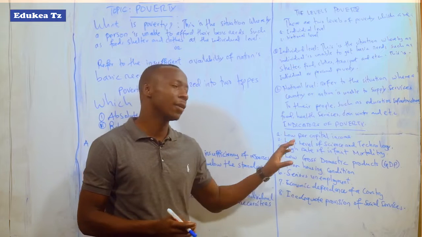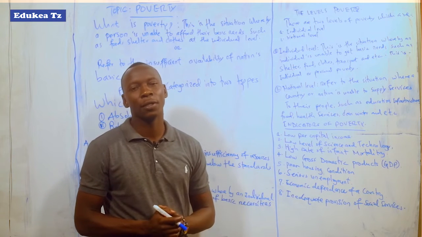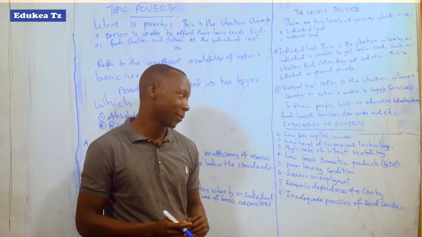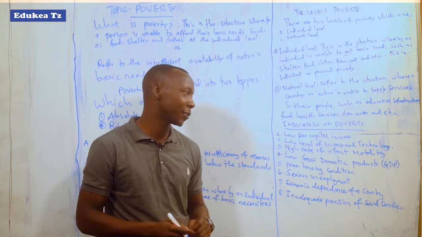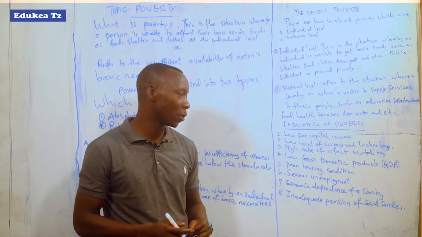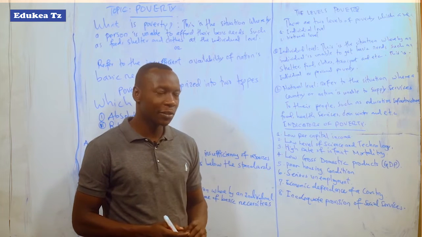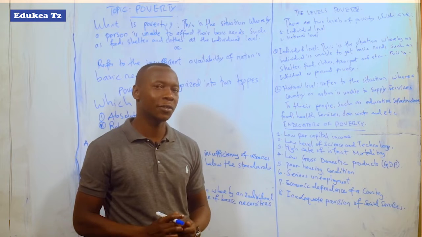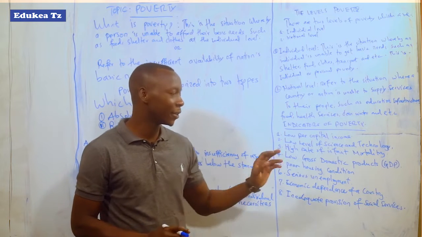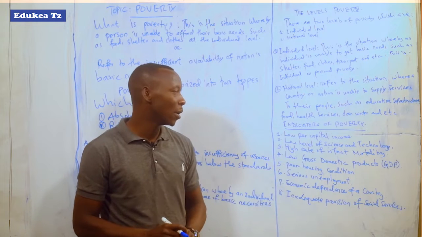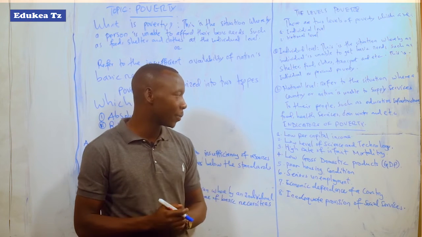Instead, they depend on external countries, like the Western countries. Those are developed countries. So most of the developing countries depend on the Western countries, especially by getting loans so that they can afford to buy that science and technology.